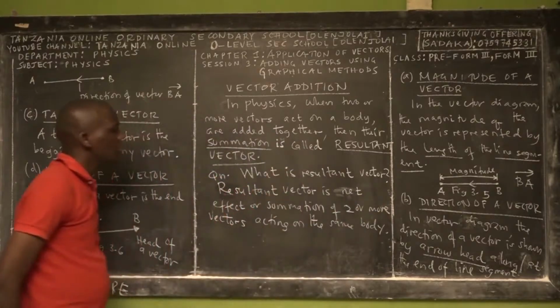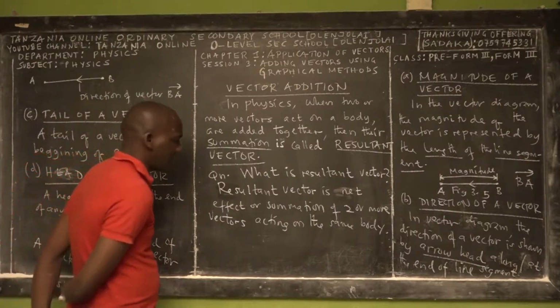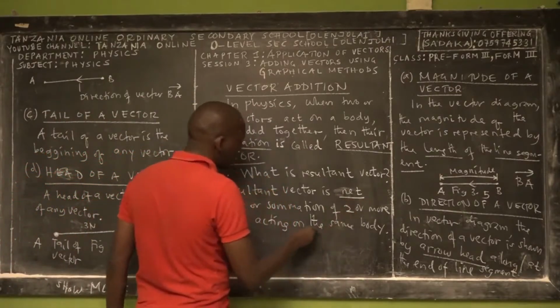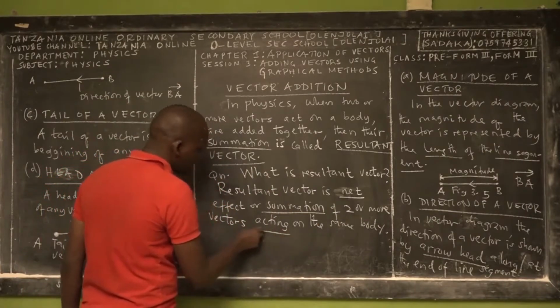That's the meaning of resultant vector. A resultant vector is a net effect, or a net vector, or a summation of two or more vectors acting on the same body.